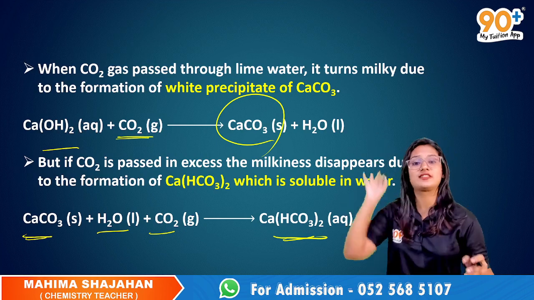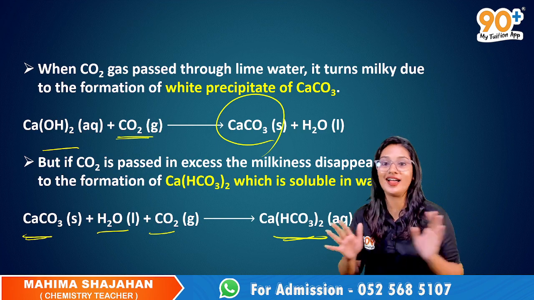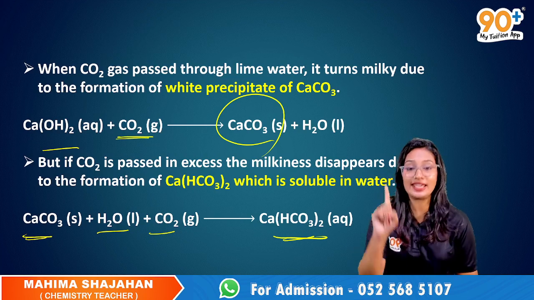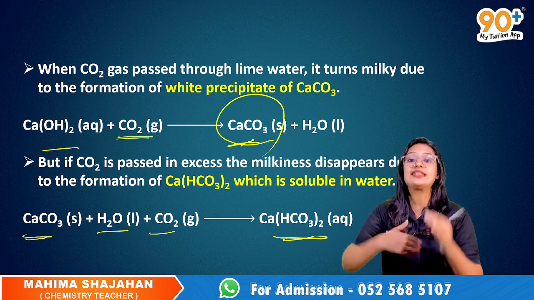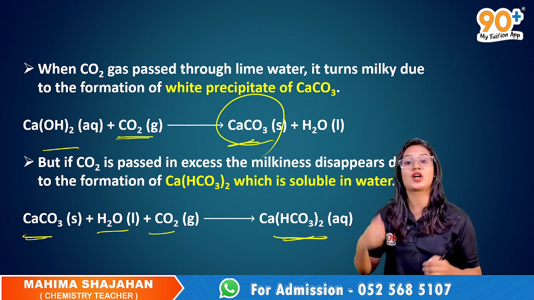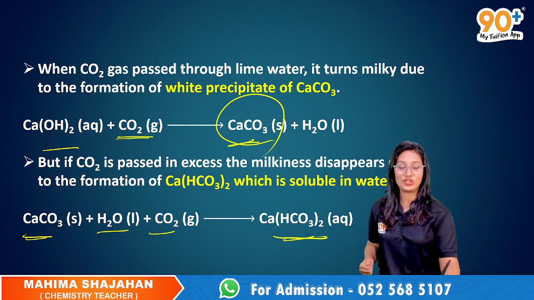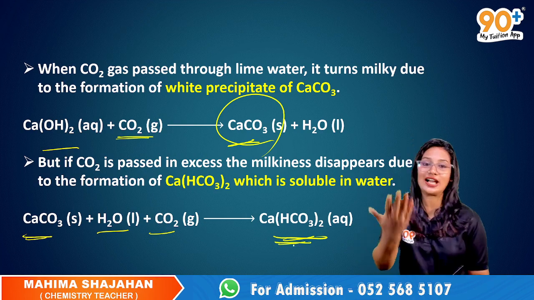So it dissolves in that solution and the solution becomes colorless again. So first it turns milky or white due to the formation of calcium carbonate, and then on prolonged exposure to carbon dioxide, it forms calcium bicarbonate, which is soluble in water. So the solution becomes colorless again.